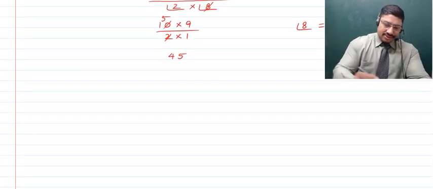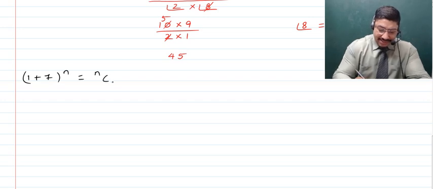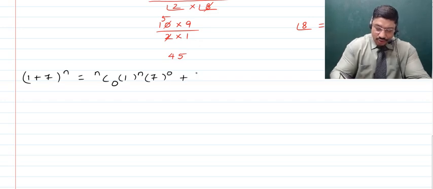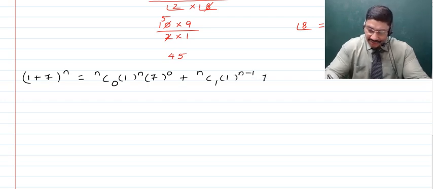So let's get to that. If we now talk about (1 + 7)^n, which has to be calculated, obviously you can write this as nC0 times 1^n times 7^0, to which is to be added nC1 times 1^(n-1) times 7^1, and then